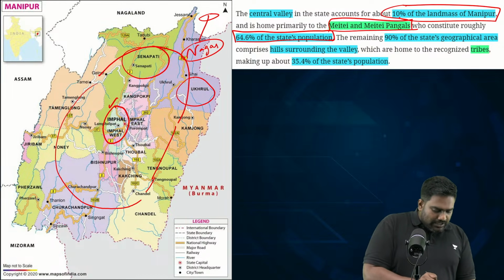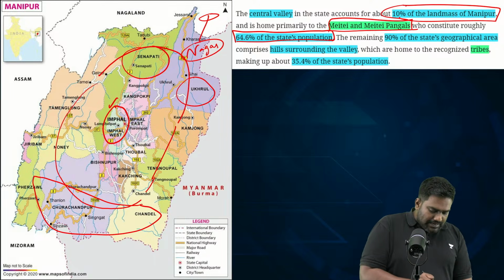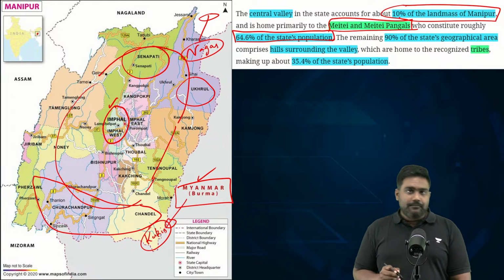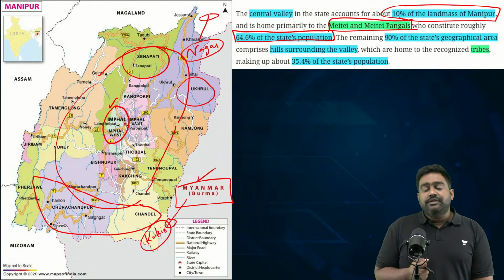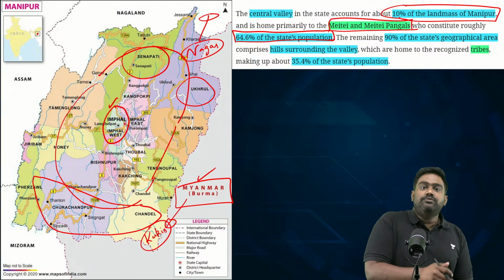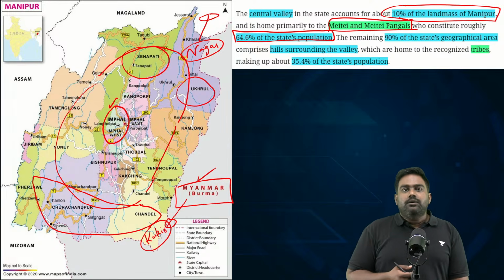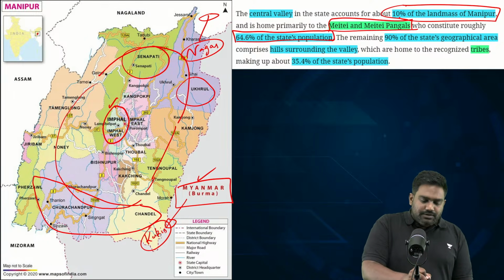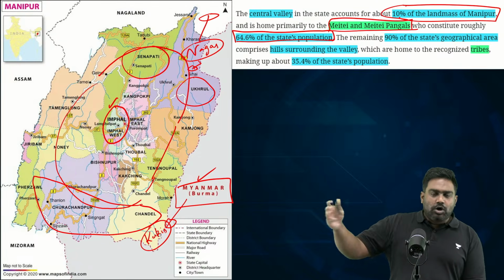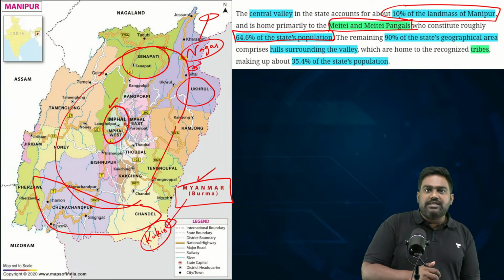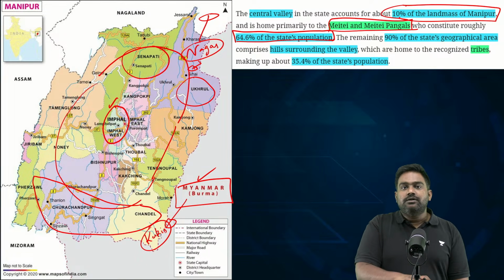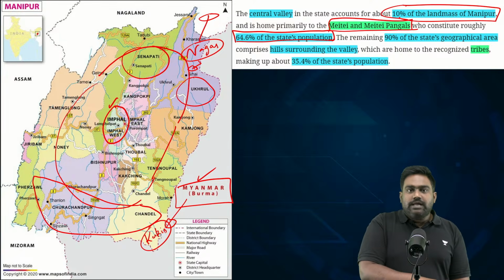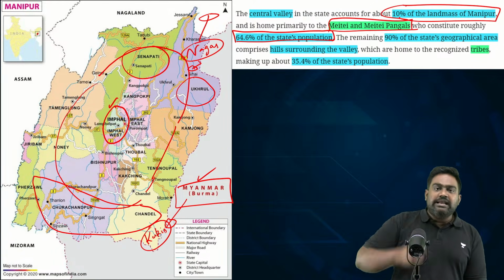Then, from Chandel to Churachandpur, you primarily find the Kukis, who have historically migrated from Myanmar, from then Burma. Historically, there was a very good relationship between the Meiteis and Kukis. There is a history where Kukis actually helped the Meiteis to fight Nagas. When Meiteis perceived a threat from Nagas during British rule, the Meitei rulers, they brought in Kuki-Zo community from Burma to back them and support them, to create a buffer. Kuki-Zos were settled between Meitei land and Naga hills to offer protection for the Meiteis. And jointly they had fought against Naga tribes many decades ago.